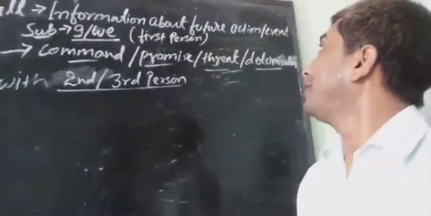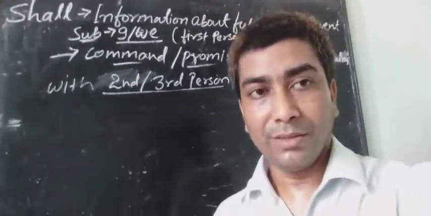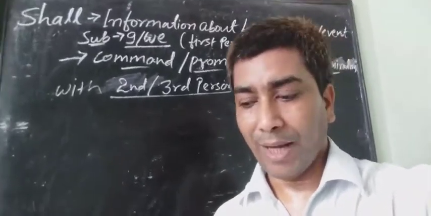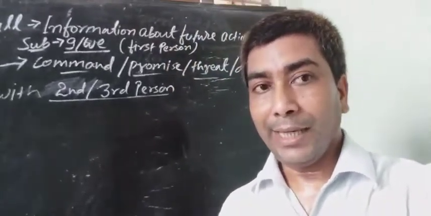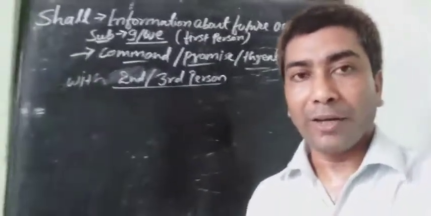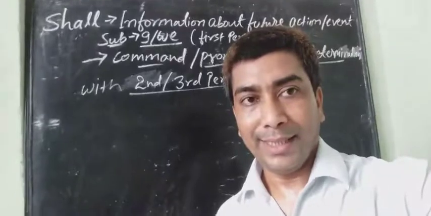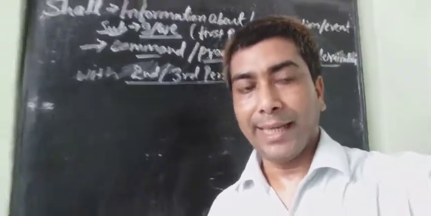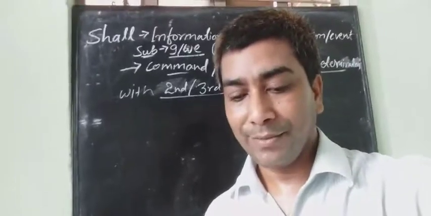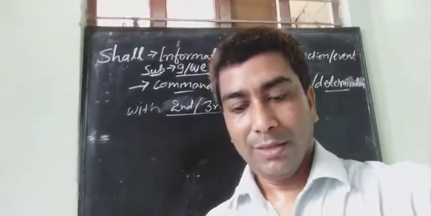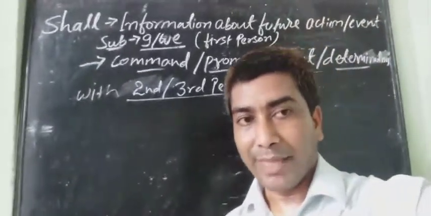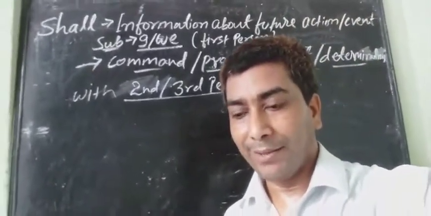Now an example of determination, firm resolve. Example: he shall do everything according to law. This is his determination. So we now understand the difference in meaning of shall and will.